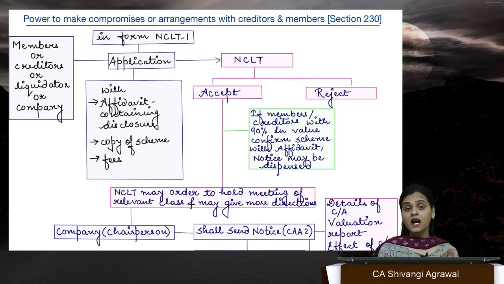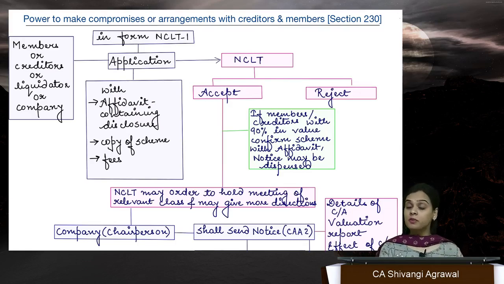Now, what do you mean by amalgamation? Although the chapter heading uses only the term amalgamation, when we switch to the sections, we find the terms merger, amalgamation, demerger, all of that. So what do we mean by that? Merger could be by formation of a new company, or by acquisition. By acquisition or by absorption means X plus Y is equal to Y. So you don't form any new company, an old company absorbs another company into itself.